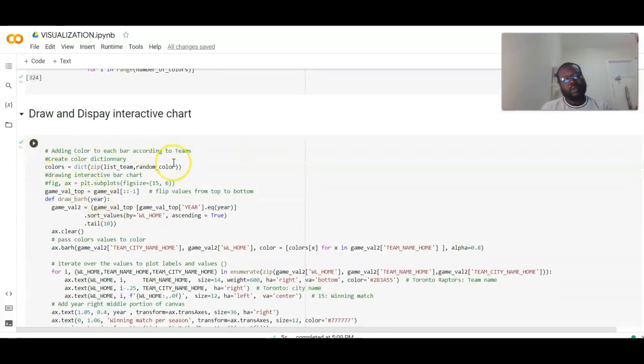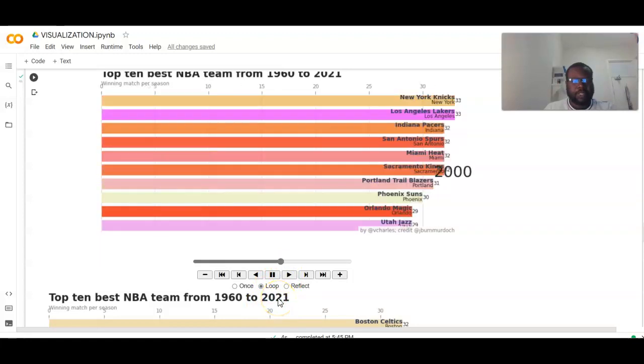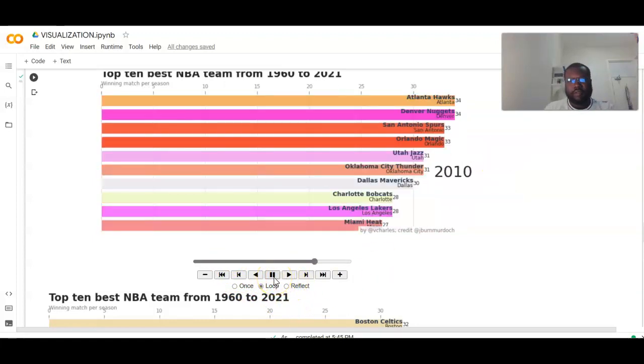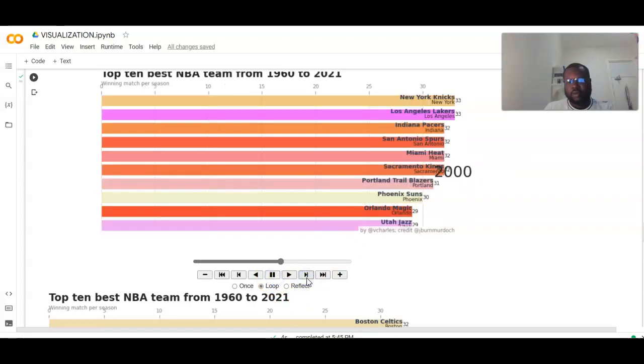And finally, we're going to draw the bar chart table, an interactive one showing the top 10 best teams. To draw the table, we created a function that we can reuse later. So we have a running table or chart that shows us all the data from 1975 to 2000, and we can scroll slowly.